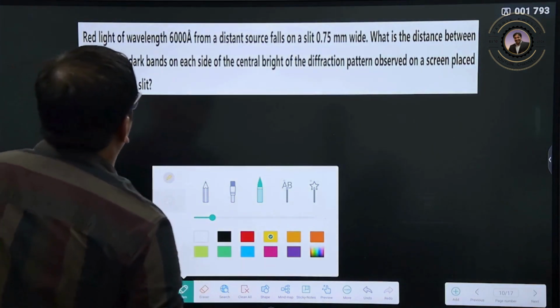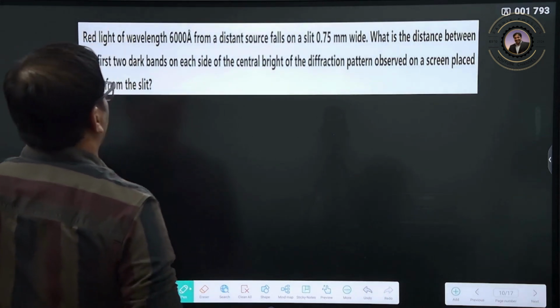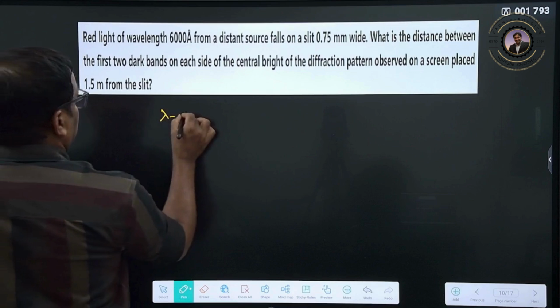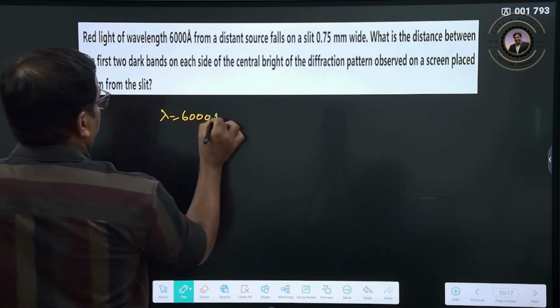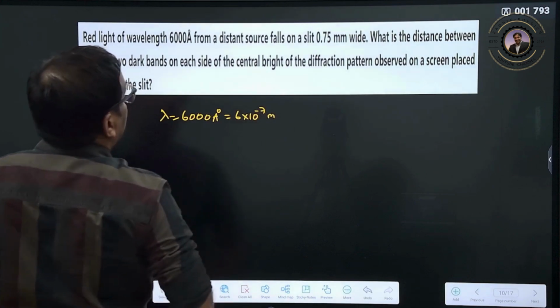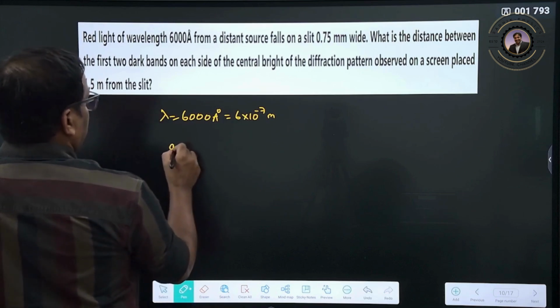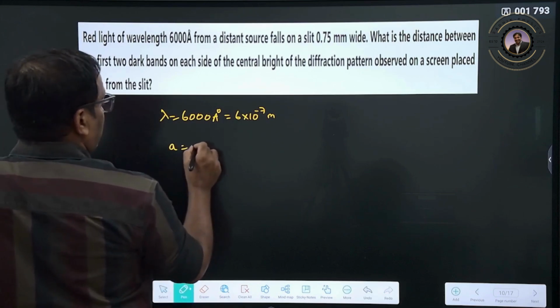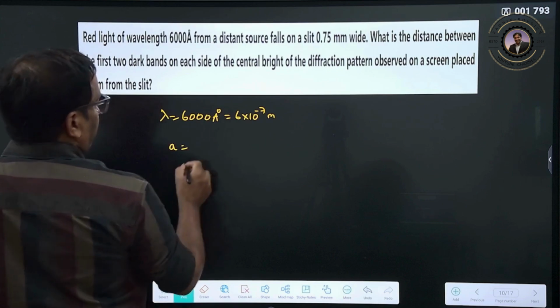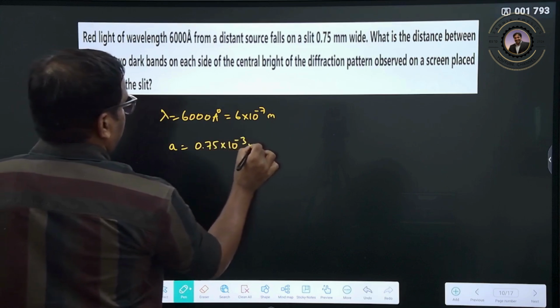Right. So here the red color light has a wavelength of 6000 angstroms, which can be written as 6 into 10 to the power of minus 7 meters. At a distance, the source falls on a slit of width 0.75 mm, that is 0.75 into 10 to the power of minus 3 meters.